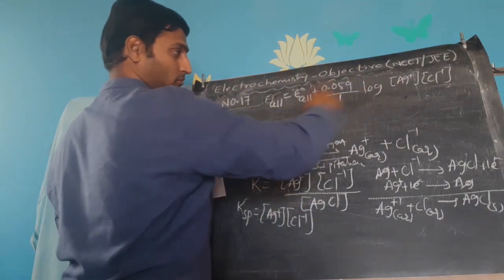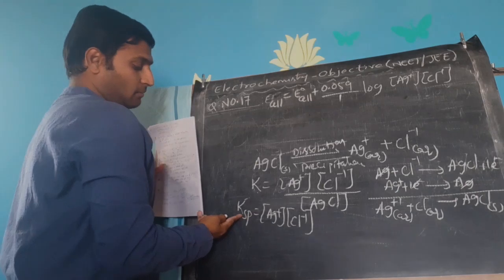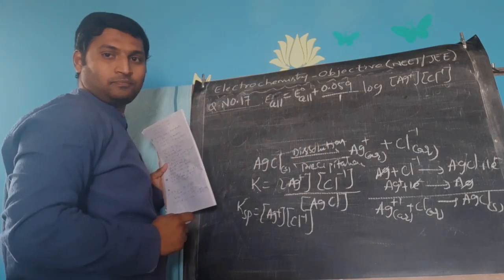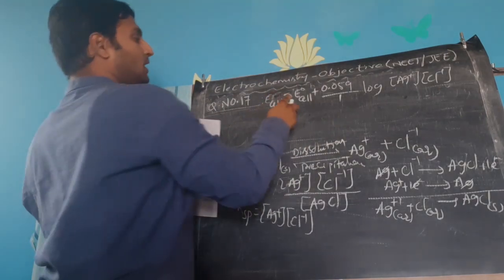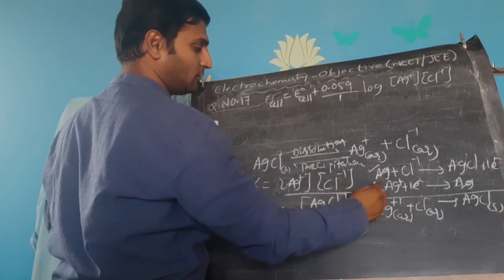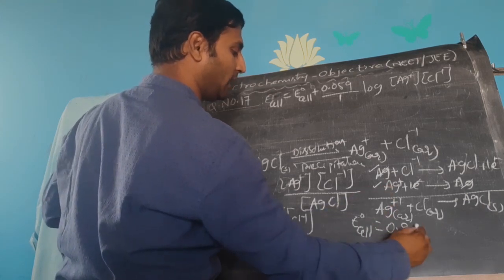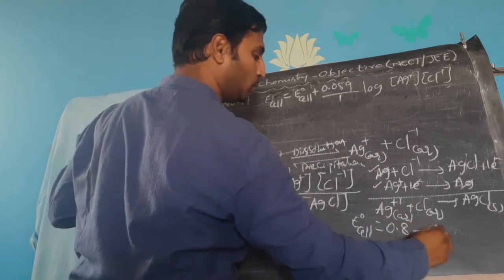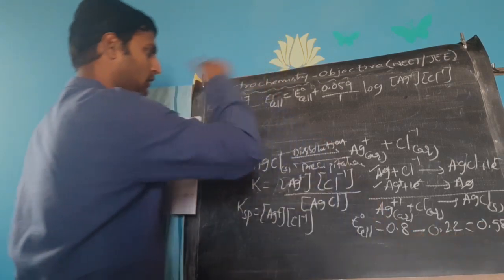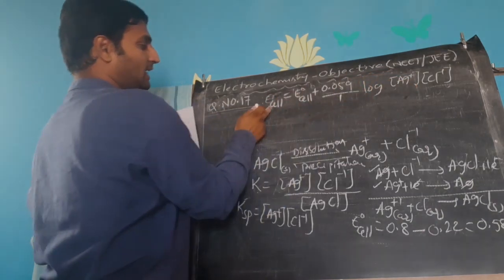From this logic, what do you understand? The product of concentration of Ag plus and Cl minus is nothing but the solubility product. So in the place of the product of Ag plus and Cl minus I can put KSP. That is what I need to calculate in the problem. Now what else do I need for this? E naught cell. This was the anodic reaction we took, this was the cathodic reaction we took. So E naught cell is equal to E naught cathode, that is 0.8, minus E naught anode, which was 0.22. If you take, you will get 0.58 volts.